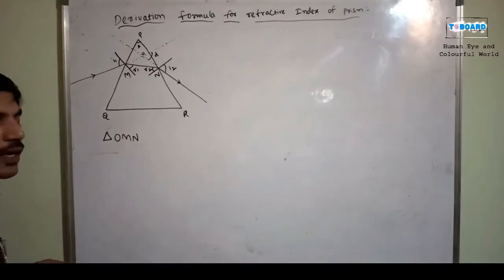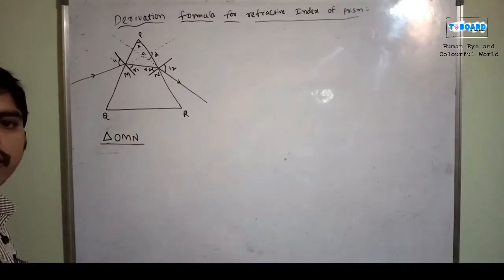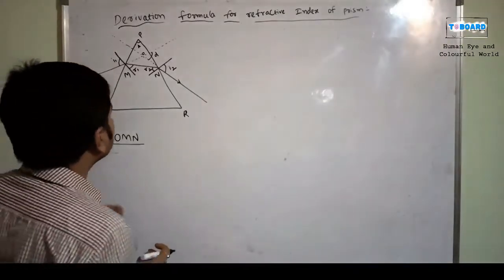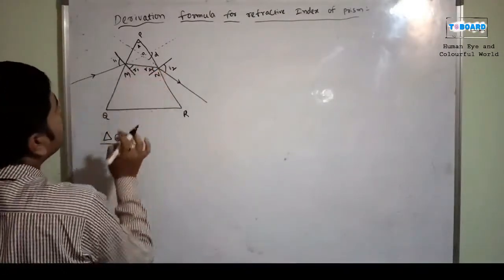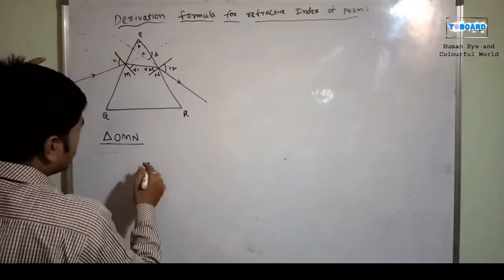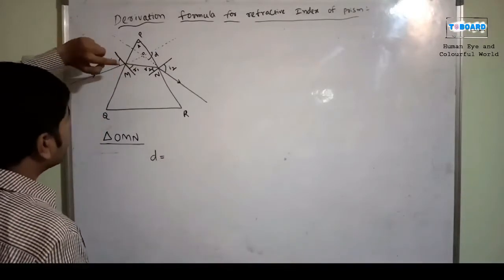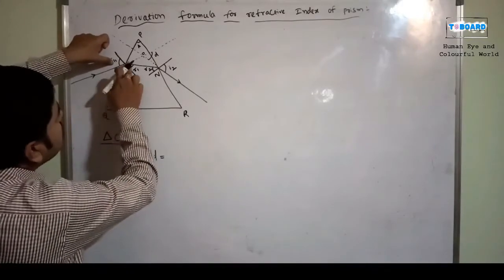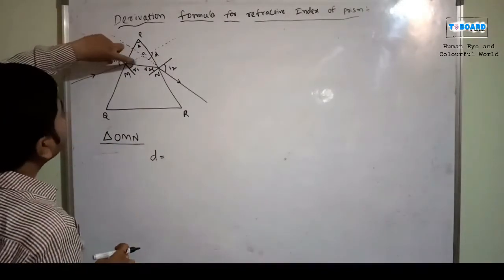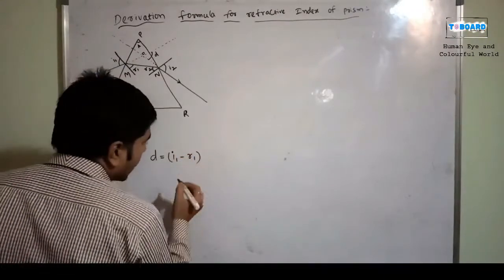From the triangle OMN, the sum of the interior angles is equal to the exterior angle. For example, I am going to write the exterior angle at O, so D is equal to what? We don't know the interior angles' values, so I am going to consider the angle I1 minus R1 as one angle.